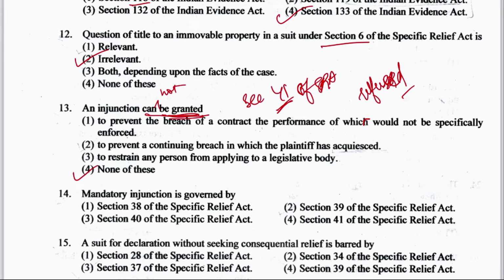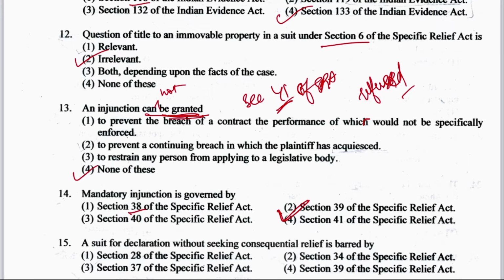Now question number 14: mandatory injunction is governed by which section? Mandatory injunction is governed by whether section 38, 39, 40 or 41 of the SRA. So the right answer here is option number 2, section 39 of the SRA. And what do the other sections talk about?